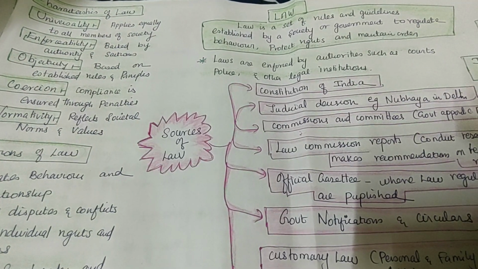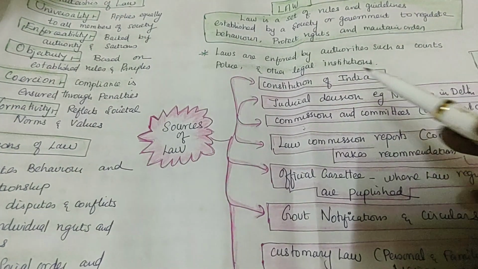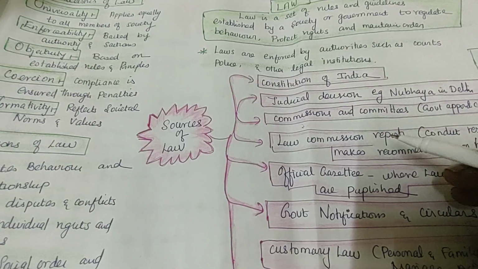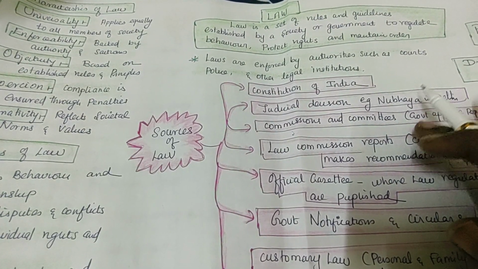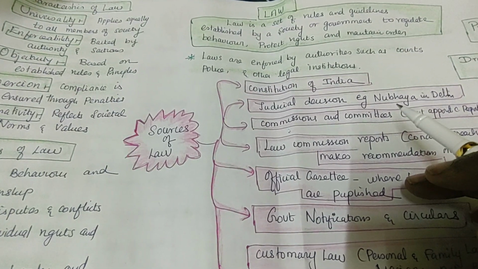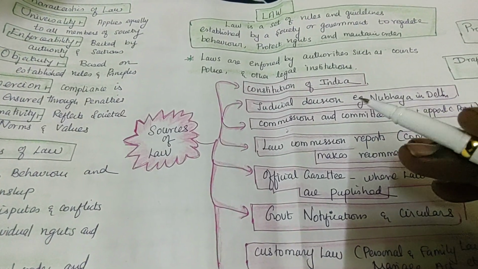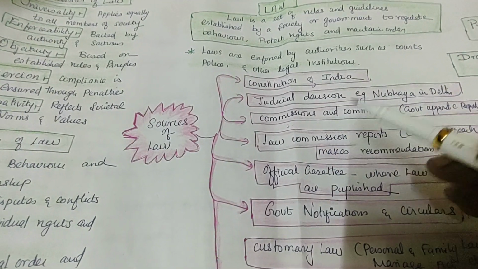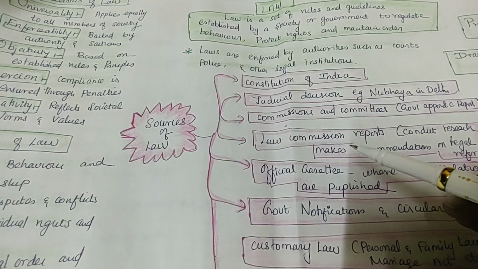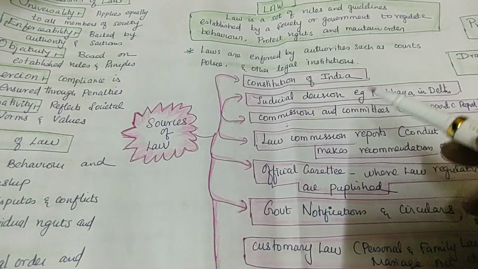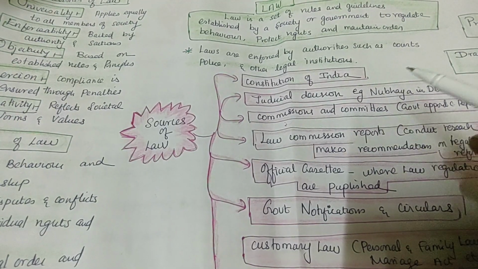Law is a set of rules and guidelines which is established by the society or the government to regulate the behavior of the individual, to protect the rights and maintain the order. Do you understand? If you misbehave, you are taking the law into your hand. The law will differ from one nation to another nation. The law is enforced by the authorities. Who is the authority? The Prime Minister is not the authority. The law is enforced by the authorities such as the court, the police, and the military.